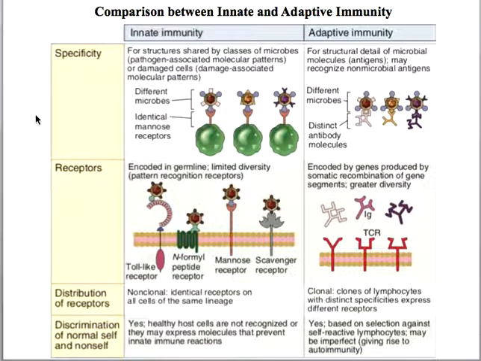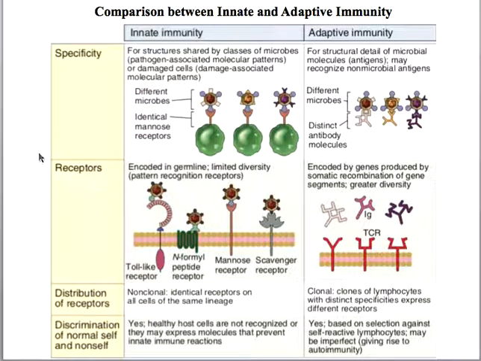That means in the case of innate immunity, the components of the innate immunity recognize a particular molecular pattern present on the microbe. However, in case of the adaptive immunity, the components of the adaptive immunity can actually recognize the minute details of the antigen that the host encounters.